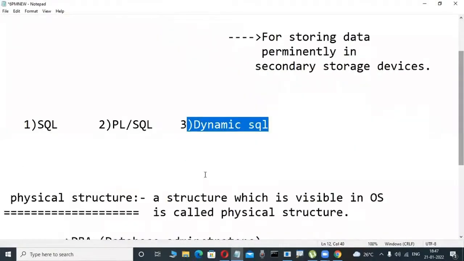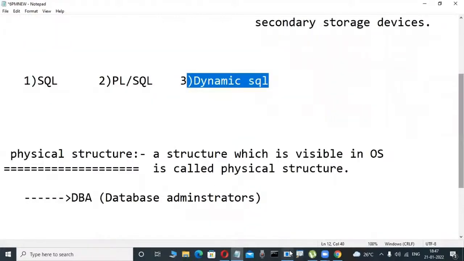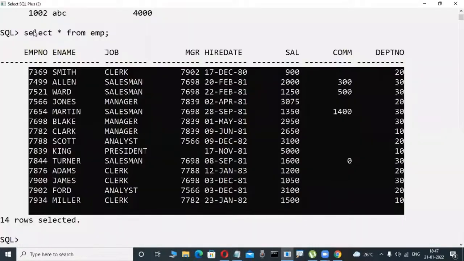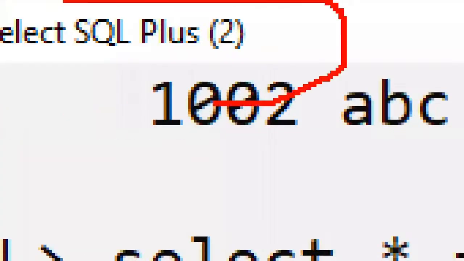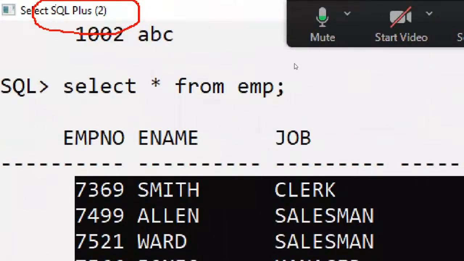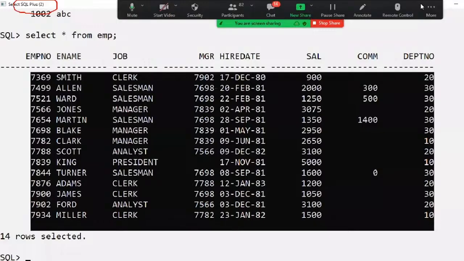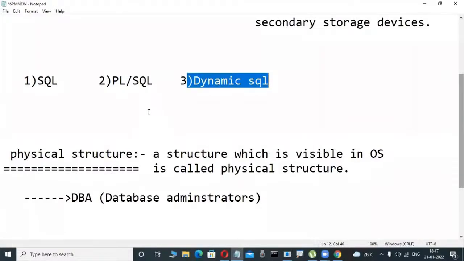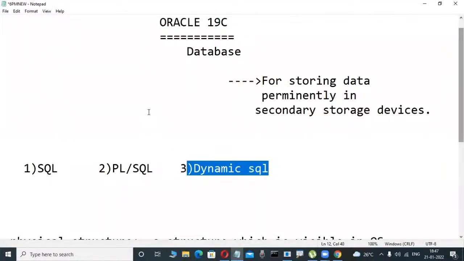But there is another thing in my system here. SQL Plus is there. What is this? This is a tool, called a client tool. If you want to connect to the Oracle database, we use client tools. SQL Plus is the default tool.